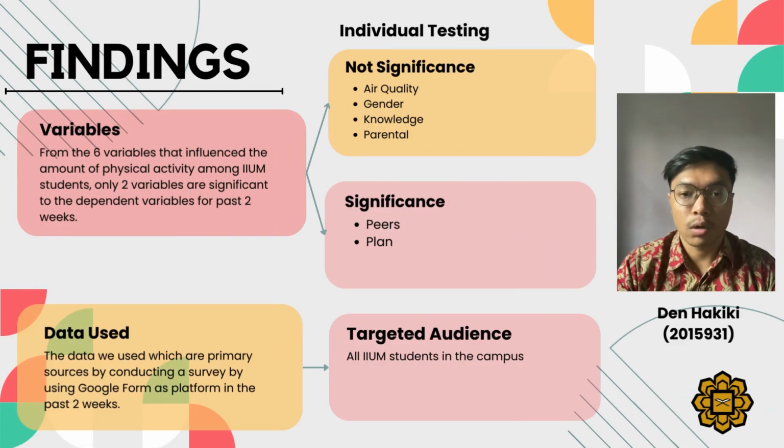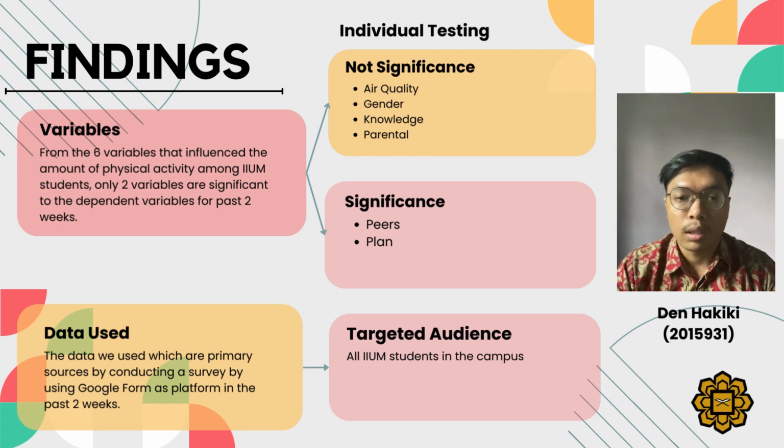From our findings, we can conclude there are two variables that are significant and four variables that are not. Firstly, air quality is not significant because in Malaysia, especially in IIUM, there is no air pollution. Gender is not significant as IIUM provides equal facilities for both genders. Based on our observation in IIUM, on average, both are physically active. Third, knowledge is not significant because all students are aware of the benefits of physical activity but lack motivation. Parental is not significant because students are not with their parents on campus.